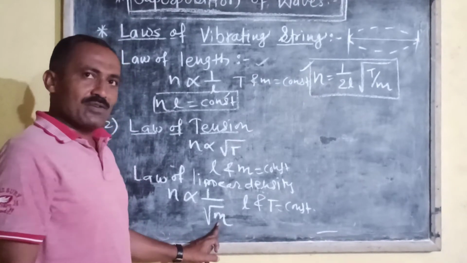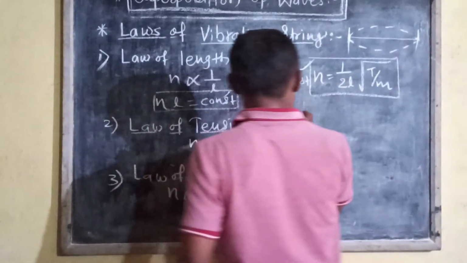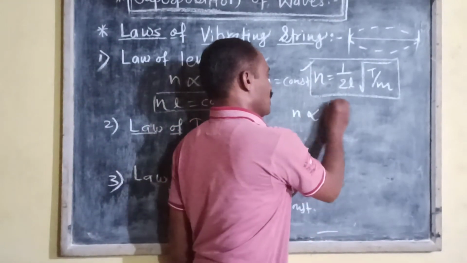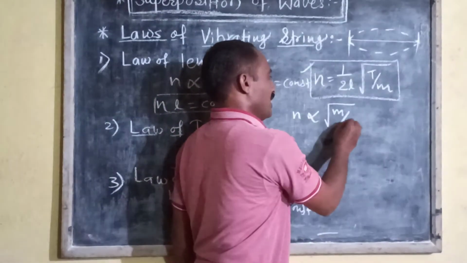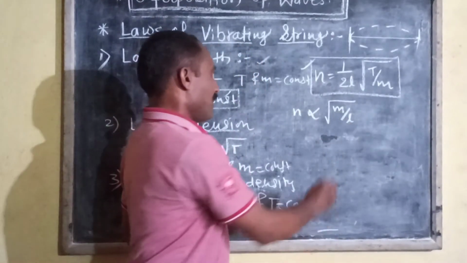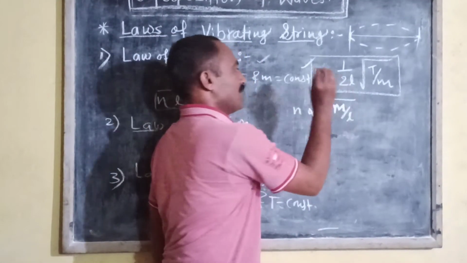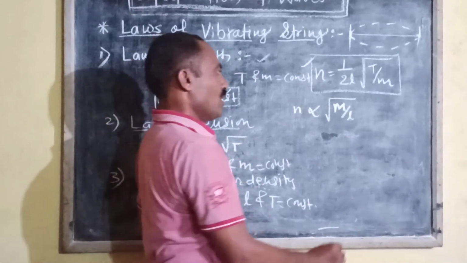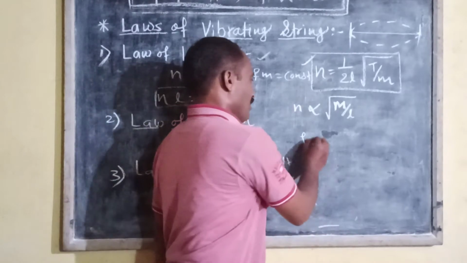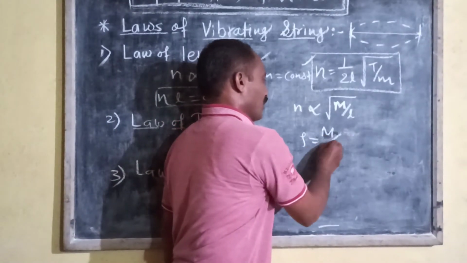From this equation we can write n is inversely proportional to the square root of mass per unit length, that is, mass per unit length, capital M. But we know that density rho is equal to mass upon volume.